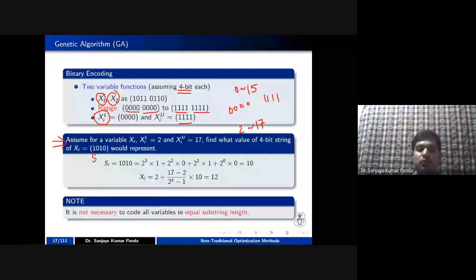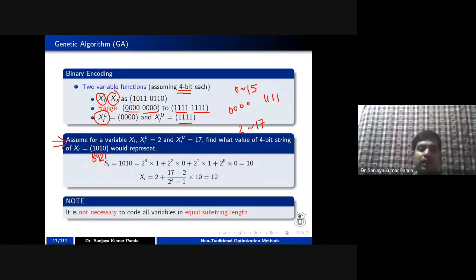The 8421 rule says that if the value is 1, you add that value. If the value is 0, you skip the value. For example, in this case, the 8 place is 1 and the 2 place is 1, so it is the equivalent of the decimal value 10.